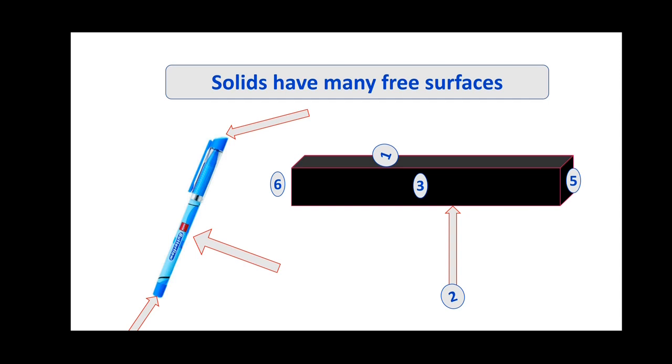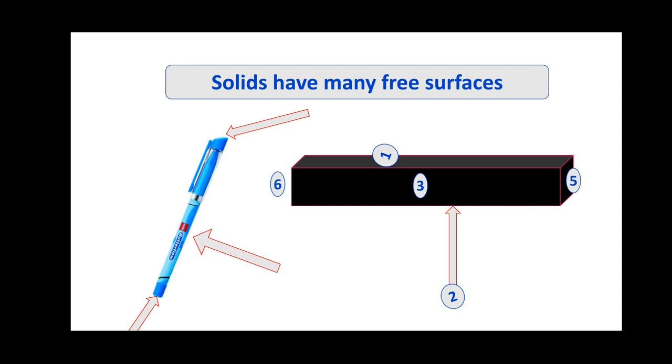Now, do you know why solids have many free surfaces? The reason is simple. Its intermolecular space is less, so its intermolecular force of attraction is more. Thus, it is closely packed and all its surfaces are freely exposed to air.